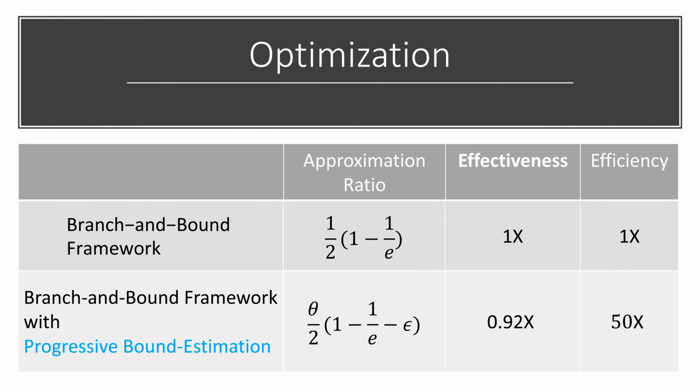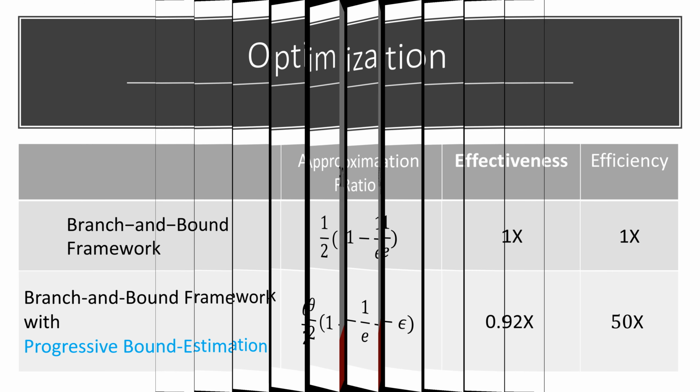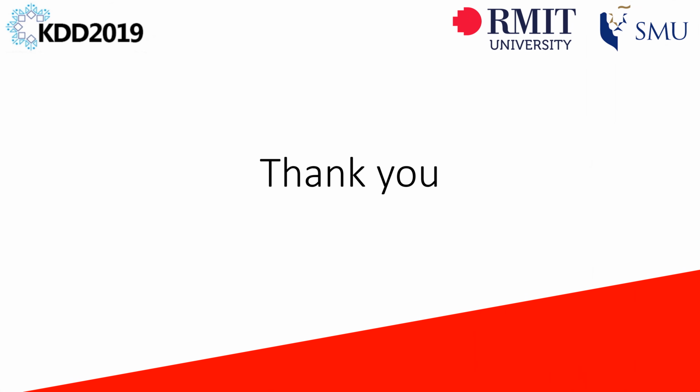For further optimizing our framework, we introduce the progressive bound estimation. With slightly worse effectiveness, it hugely improves the efficiency compared with the original version. We also prove that both of them can achieve an approximation ratio. If you are interested in our research, please read our paper in KDD 2019.